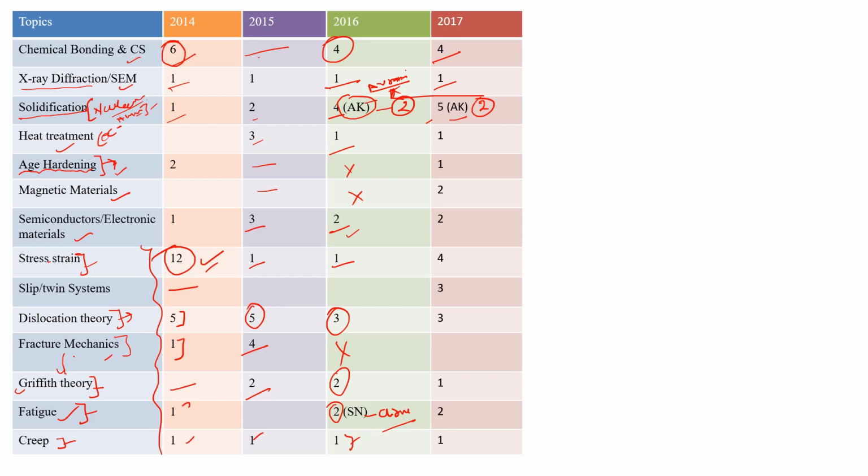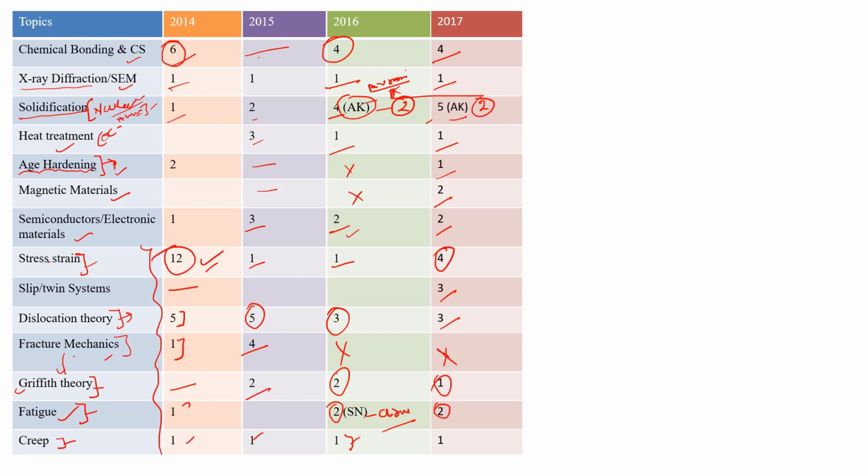Okay, and one question from heat treatment part, age hardening 1, 2 marks for magnetic materials, semiconductor and electronic materials 2 marks, 4 marks were from the stress strain diagram, that was a very easy part. Slip system and twin system 3 marks, dislocation theory 3 marks, there was no question from fracture mechanics. Griffith theory was 1 mark, 2 marks from fatigue, and 1 mark from creep.